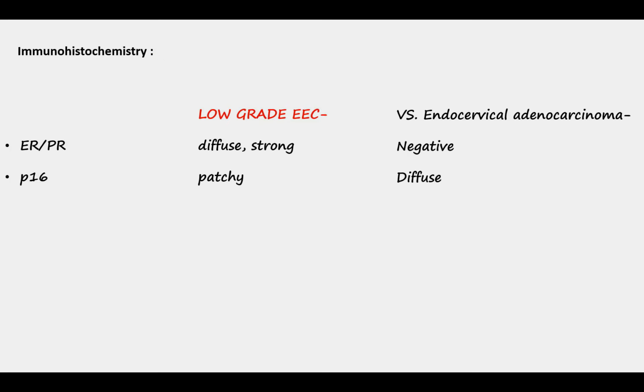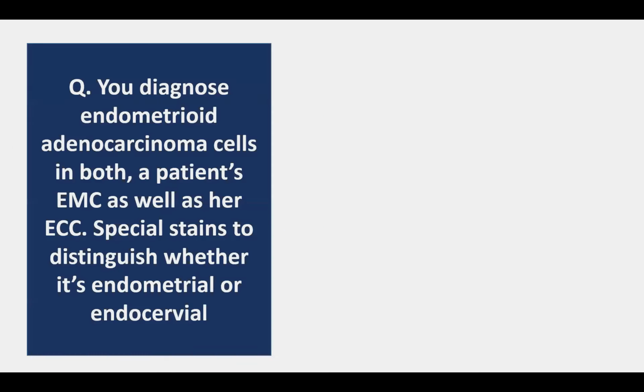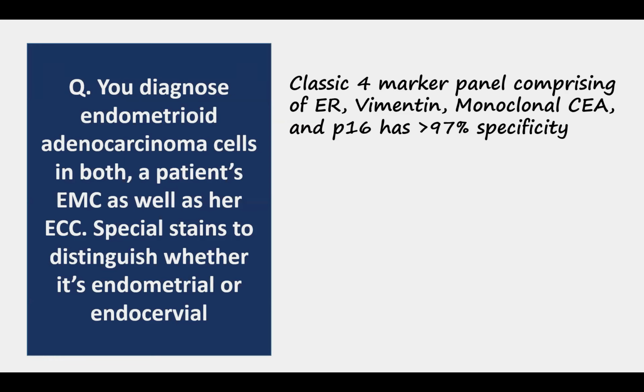Higher grade endometrioid adenocarcinomas usually lack ER/PR, and they also show loss of immunostaining for ARID1A, PTEN, and mismatch repair proteins. Now, a common scenario is that we may see tumor cells in both endometrial curettage as well as endocervical curettage. Then it's important to determine where the tumor cells are coming from, that is whether it's endometrial carcinoma or endocervical adenocarcinoma. The only way to do that is by utilizing immunohistochemistry. There's a classic 4-marker panel comprising ER, Vimentin, monoclonal CEA, and P16 that has a greater than 97% specificity.